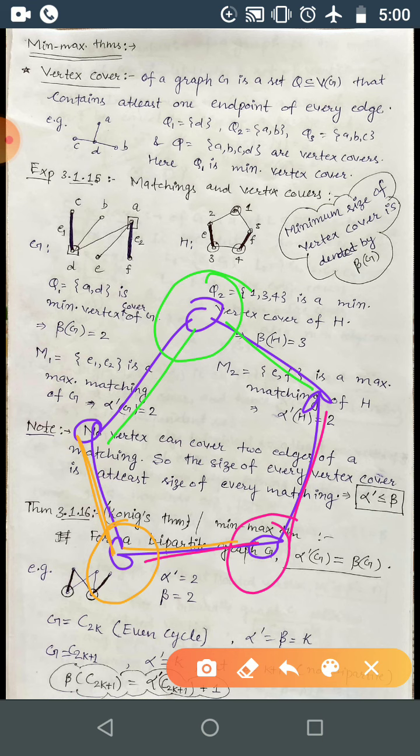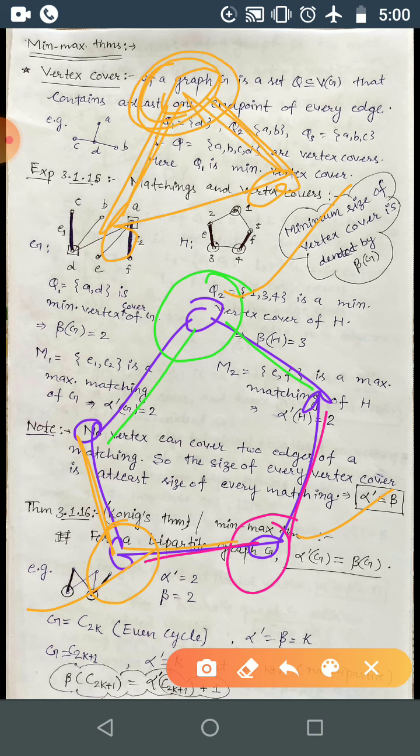Likewise C3, to cover all the edges of the C3 you can consider this one. So this one is covering these two edges. What about the third one? For the third one you need to take one more vertex. Okay, now this is done. So for C3 it is 2, for C5 it is 3, for C7 it is 4.